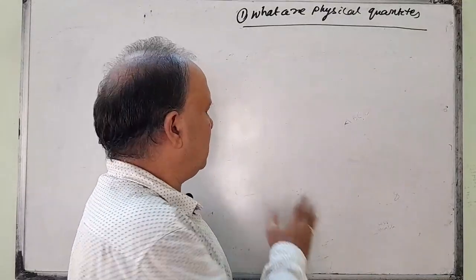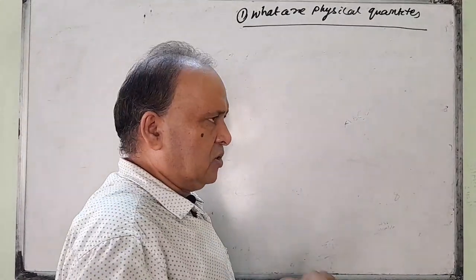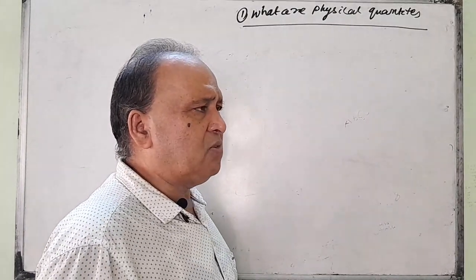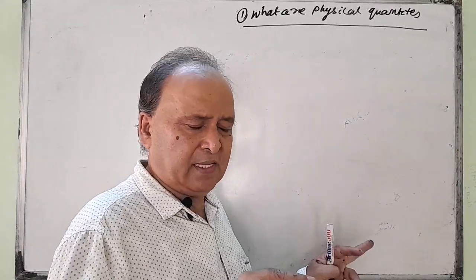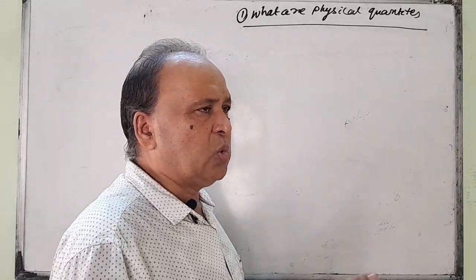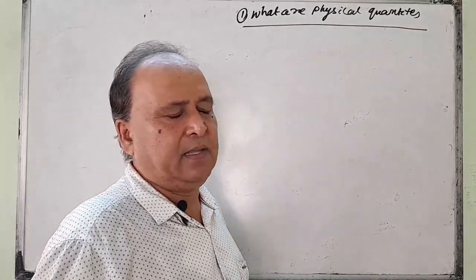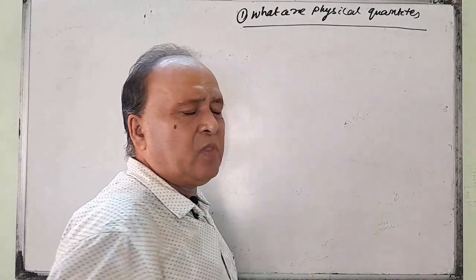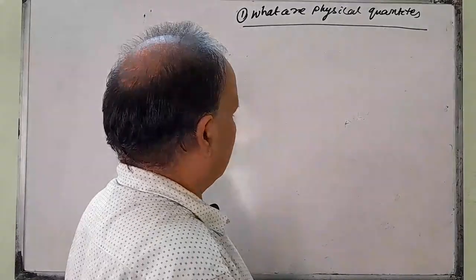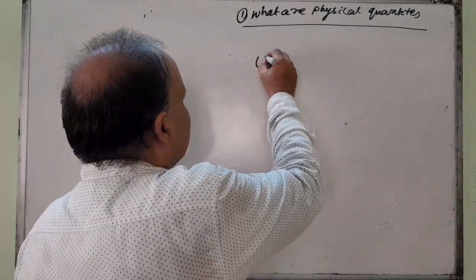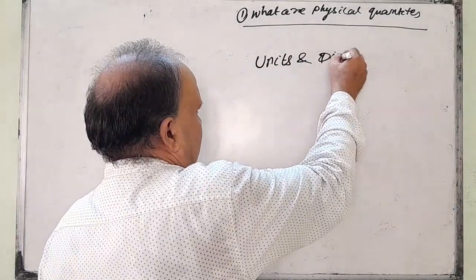I have already told you there are 9 branches of physics. Today, I am going to teach you a chapter in 11th class physics which is included in all these 9 branches. Without this chapter, we cannot go to the different branches. That first chapter is units and dimensions.